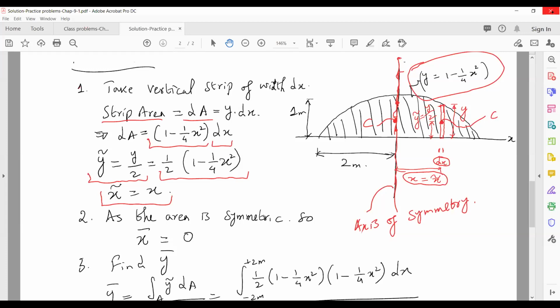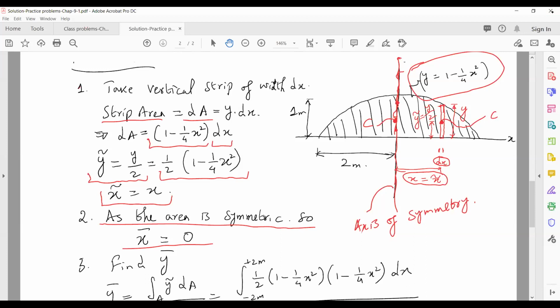Whatever the location of the centroid, x bar will be 0 because it will lie on this axis of symmetry, which is a vertical axis of symmetry. So that's what we say here in our step 2, that as the area is symmetric, x bar equals 0.